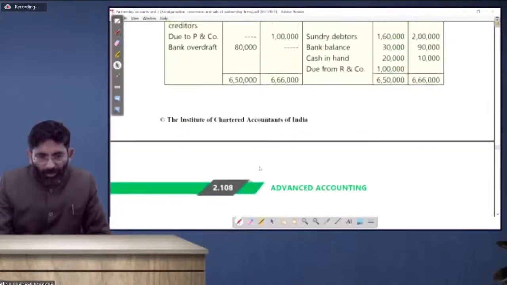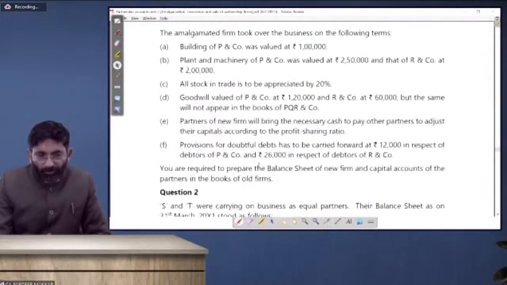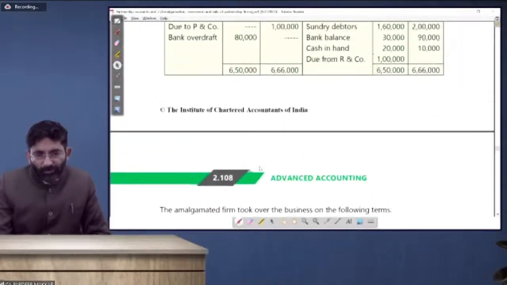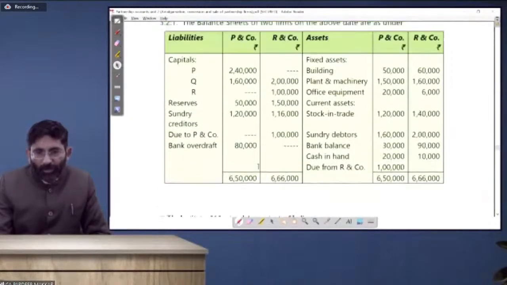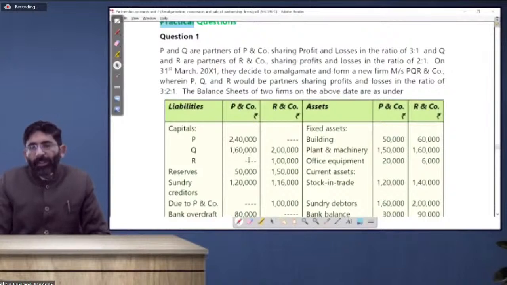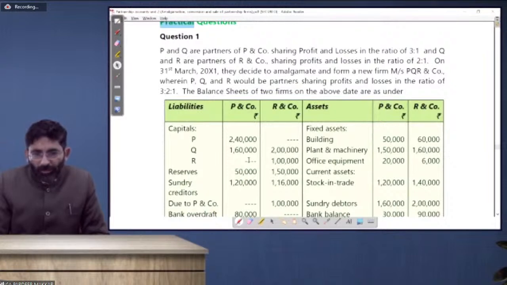This is again the same amalgamation. P and Q are partners, ratio is 3:1. Q and R are partners, ratio 2:1. Similar question. They decided to amalgamate and prepare a firm named PQR and Company.